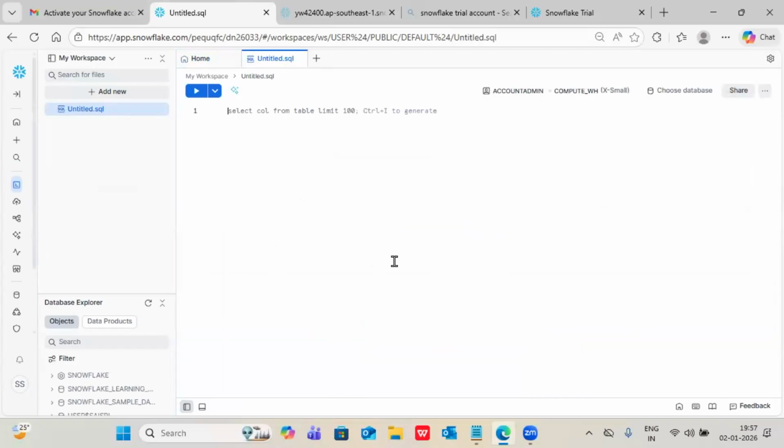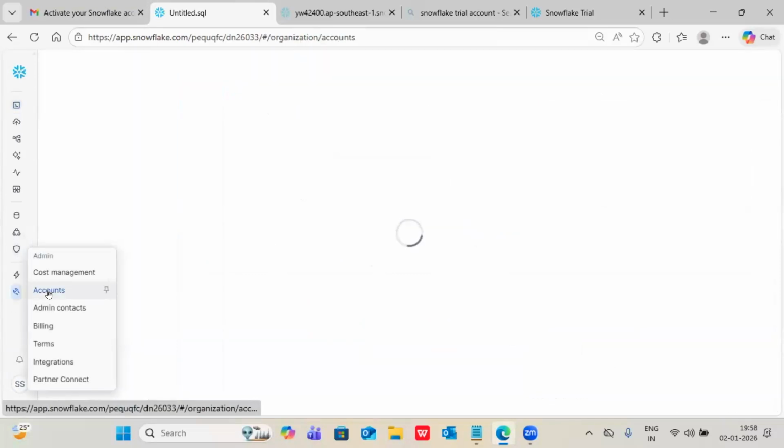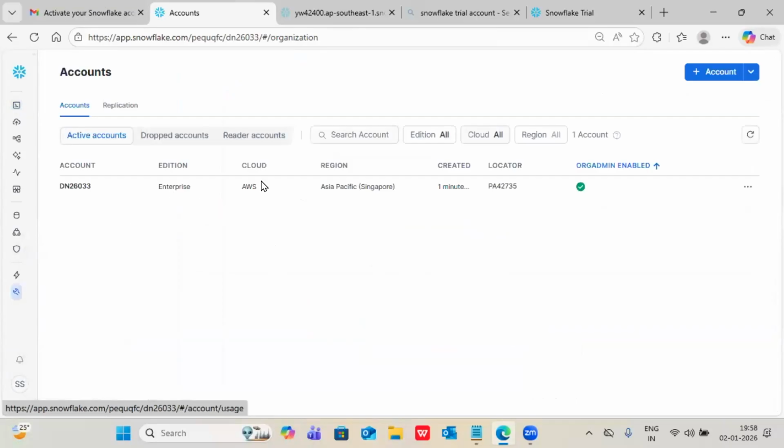No. Enter the account, you check, you cannot see any AWS related information anywhere. Then how do I know, Sai Sri, where this account is hosted? If you have that question, go to accounts here. Here you can identify where this account is hosted, in which region and which edition also. Apart from that, everywhere else it won't show these details.